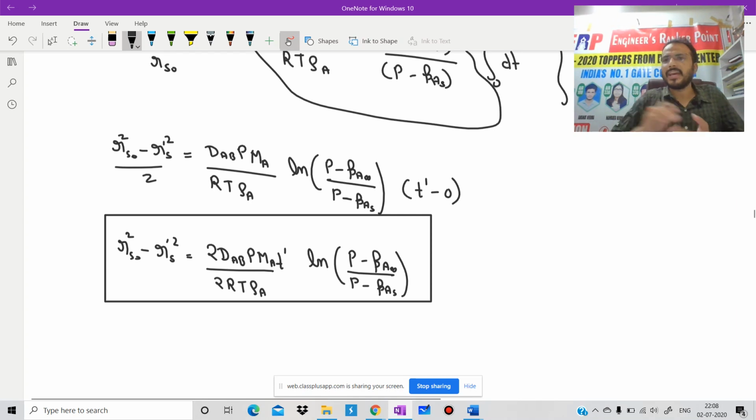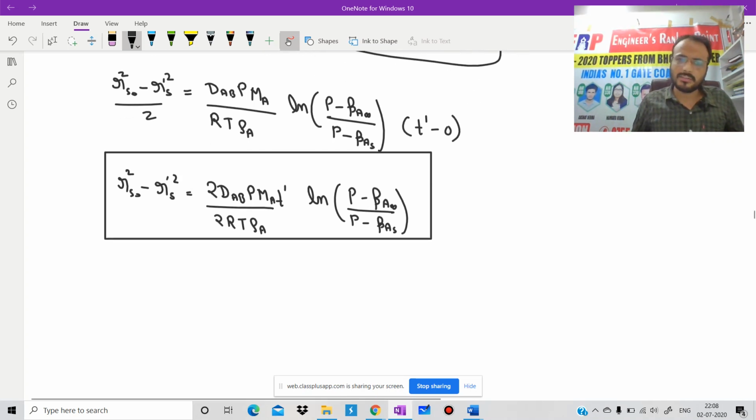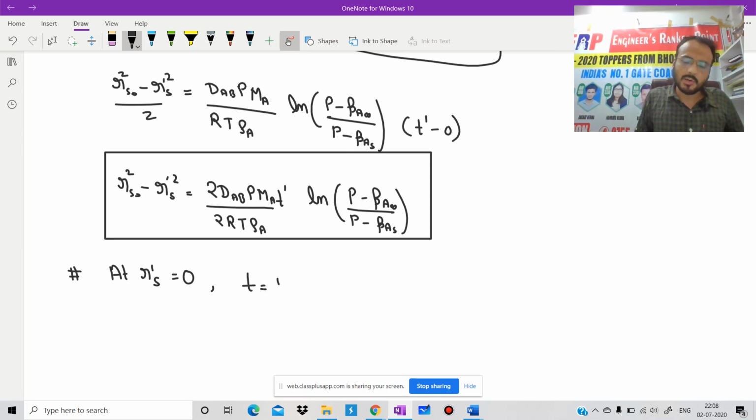In a similar way, we can also derive one more expression: the time when the drop totally disappears, it means at that t' when Rs' value will be 0. We can apply this formula and put it very easily. Then at Rs' equal to 0, we are able to calculate the time t'.